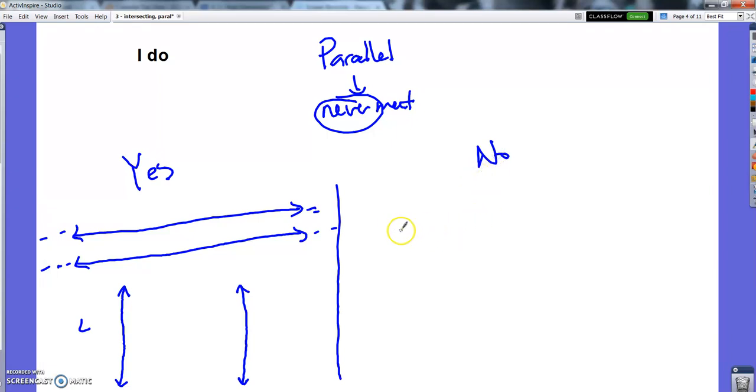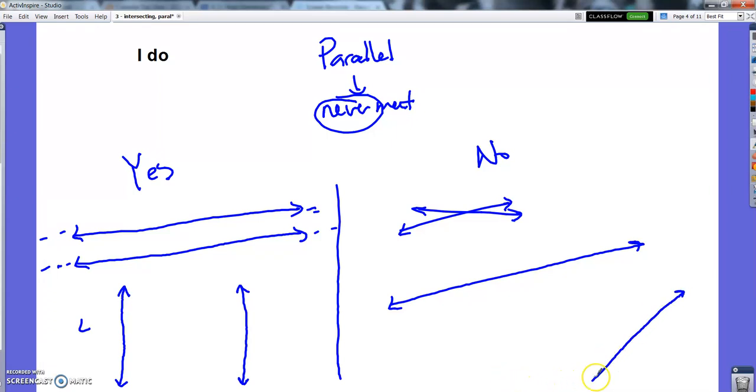Not parallel would be lines that intersect, like those two. Those are not parallel. And remember, the harder example to remember is ones where you don't see them intersect, like those two, but eventually they would. Somewhere way out over here, if you extended them, eventually somewhere out there they would meet. All right, doesn't mean you have to be able to even draw it, but if they would ever meet, they're not parallel, they're intersecting. So parallel is the opposite of intersecting.